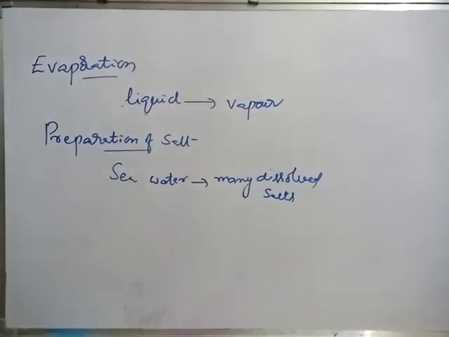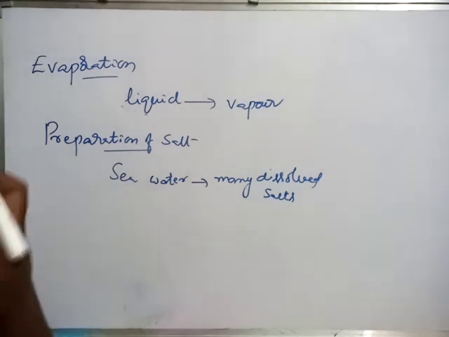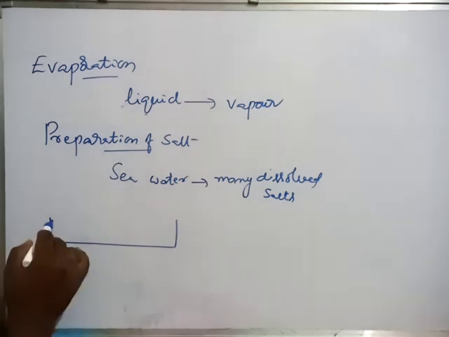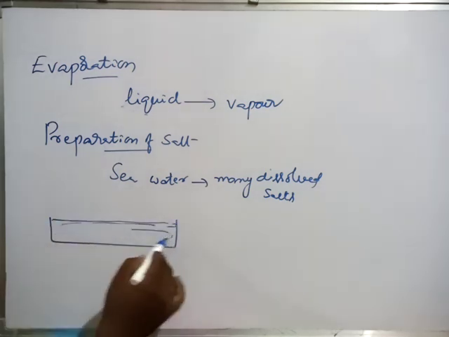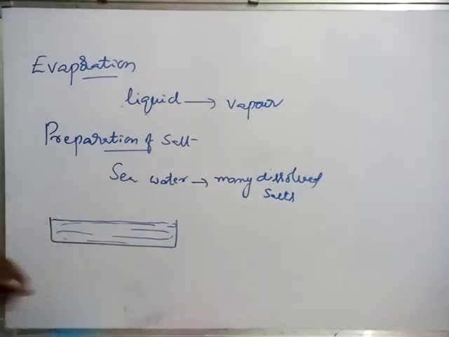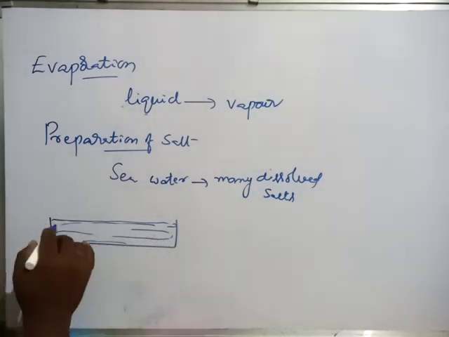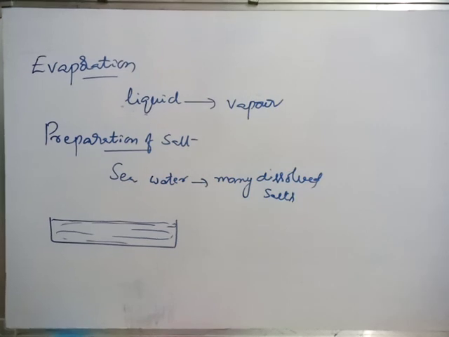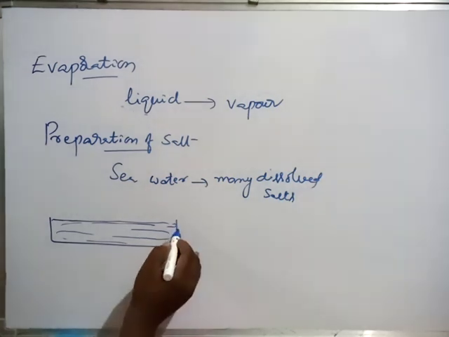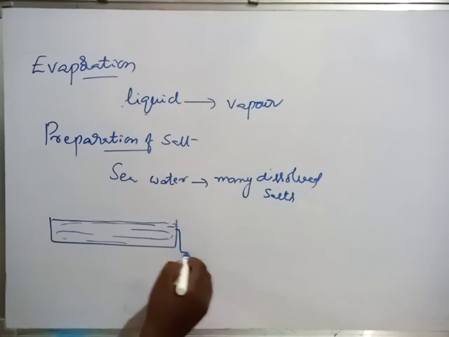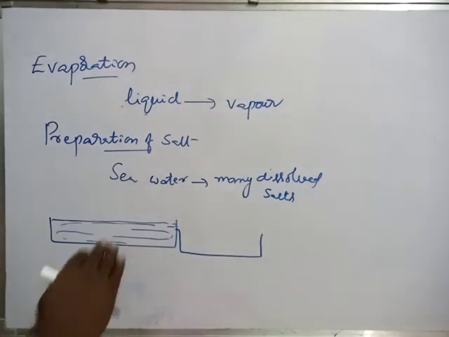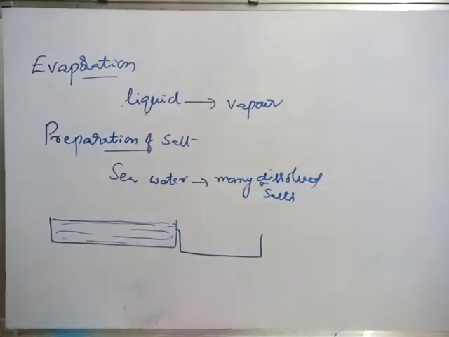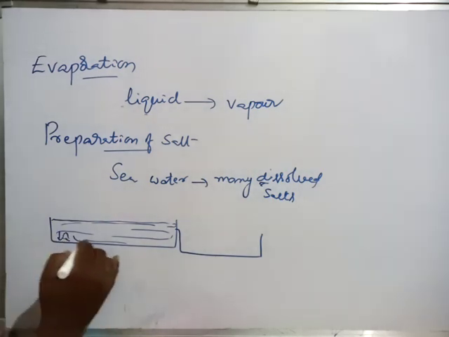How is the salt prepared from the sea water? First of all, the sea water will be stored in some fields. In this field sea water will be stored for some days. After 2 to 3 days, the upper layer of water will be evaporated, no? And some portion of excess water will pass into a nearby field. Here what is happening, the dissolved salts having more weight settle down. First of all, they come down.